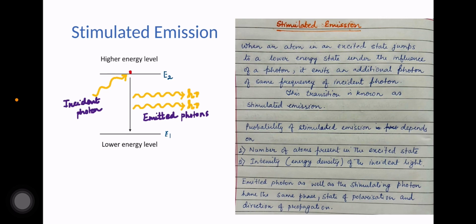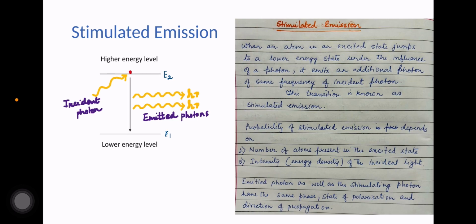So what happens in stimulated emission? The atoms present in the excited state do not have to wait for the spontaneous emission to occur. Before the spontaneous transition, an atom will interact with a photon present in the system, and that will make a downward transition. So the incident photons interact with the excited atoms, stimulating or inducing them, and thus they make a transition to the lower energy level.